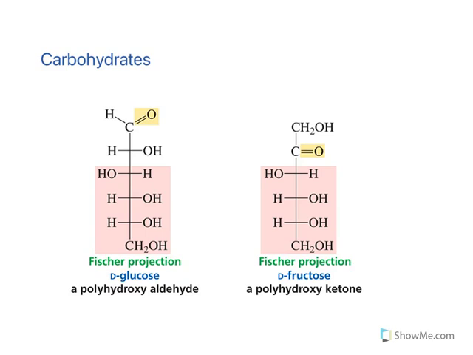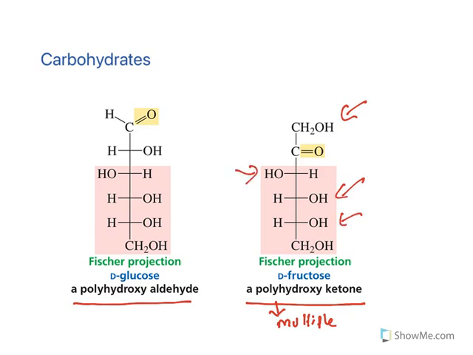When you see a carbohydrate, it is defined chemically as a polyhydroxyaldehyde or polyhydroxy ketone. Look at them. Poly means multiple, more than 2. Multiple hydroxy groups are there. All of these are hydroxy groups. And it has got functional groups. This one is aldehyde. This one is ketone.